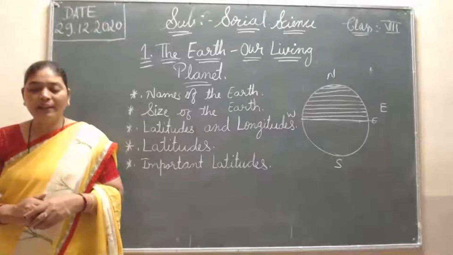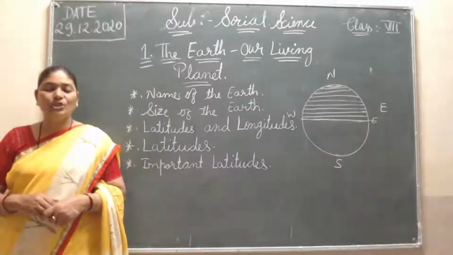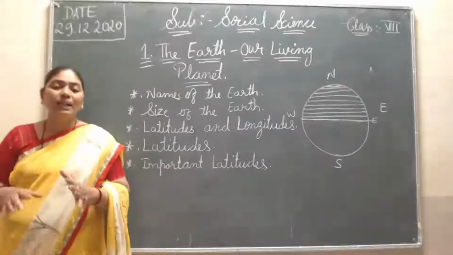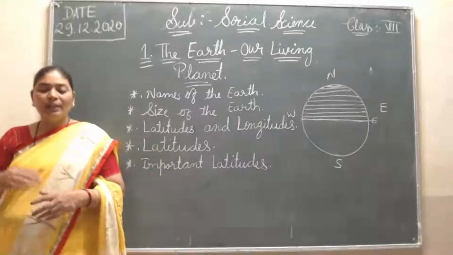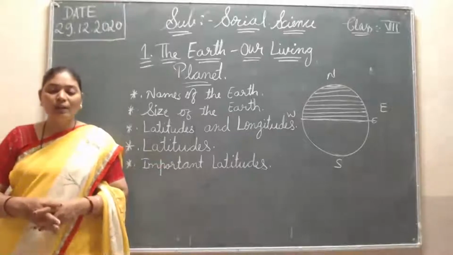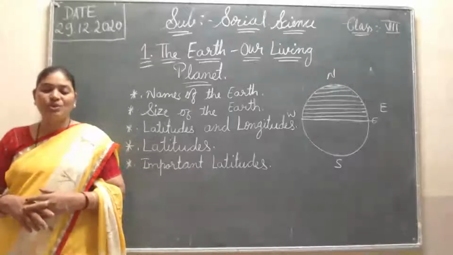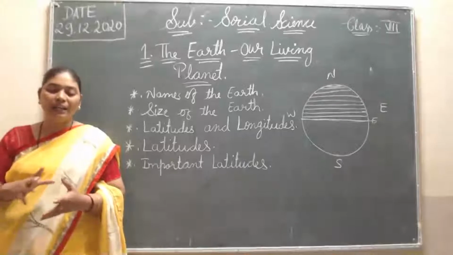The large water bodies on the earth are called oceans. There are 4 major oceans in the world: the Pacific Ocean, the Atlantic Ocean, the Indian Ocean, and the Arctic Ocean.